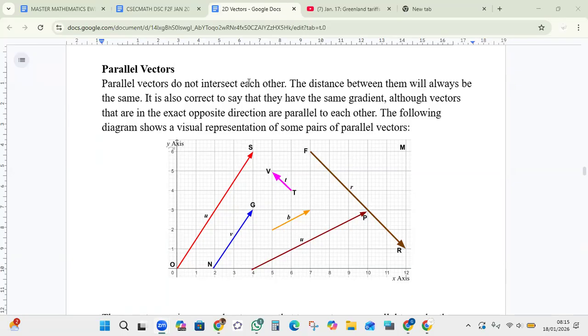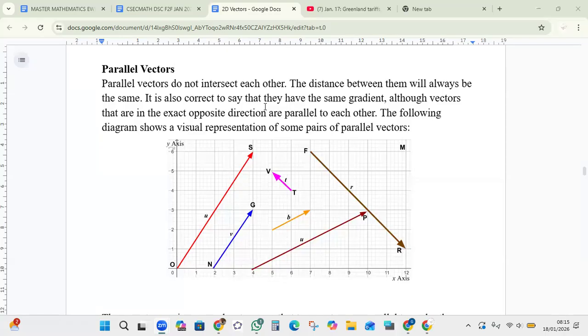It goes on to say the distance between them will always be the same. It is also correct to say that they have the same gradient. Although vectors that are in the exact opposite direction are parallel to each other. Okay?